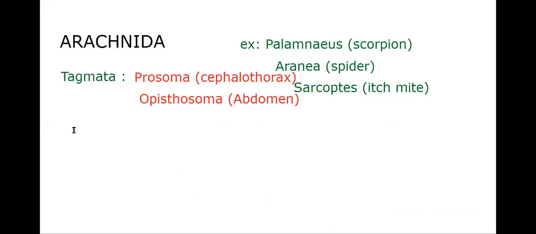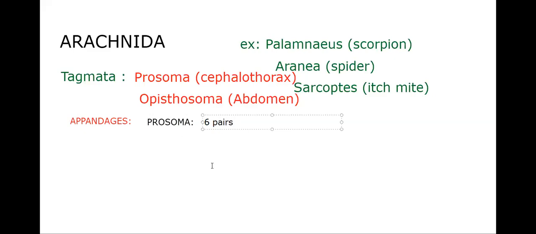Next, let me move towards Arachnida. As we said, the body is divided into prosoma and opisthosoma, and here we again discuss appendages of prosoma and appendages of opisthosoma. First, let me go with prosoma. Here 6 pairs of appendages are present.